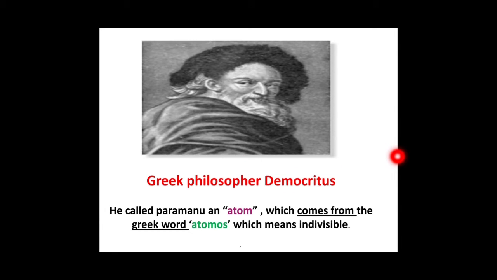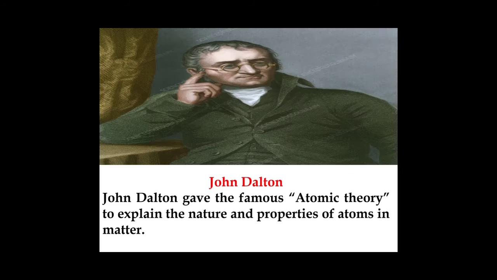The Greek philosopher Democritus called that Anu a paramanu. Anu, an atom, comes from the Greek word atomos, which means indivisible. So he was the one who first used the term atom, and the word is derived from the Greek word atomos, which means indivisible.